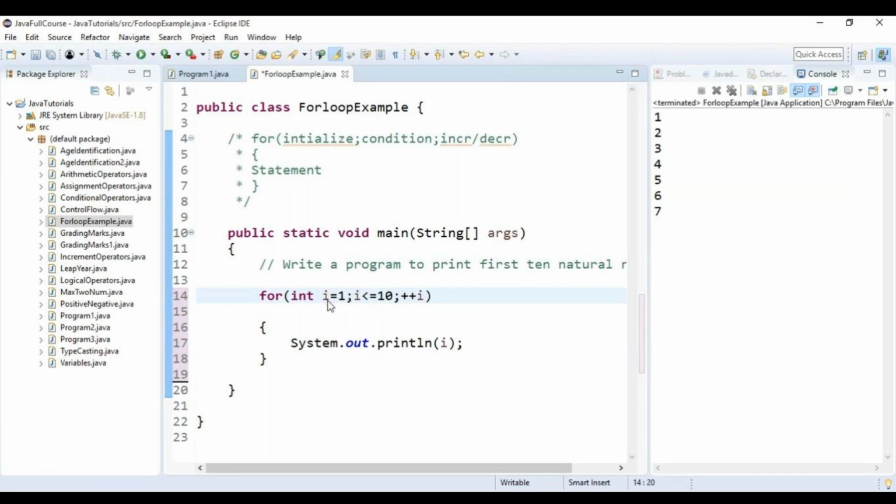Since I didn't assign my starting value, it is throwing an error. I have declared my variable, but I didn't initialize it. So that is the reason why it was throwing an error. So I will start with 1. The condition is I have to keep on checking till 10, and each and every time let it be increased by 1. I have given a pre-increment operator or post-increment operator.